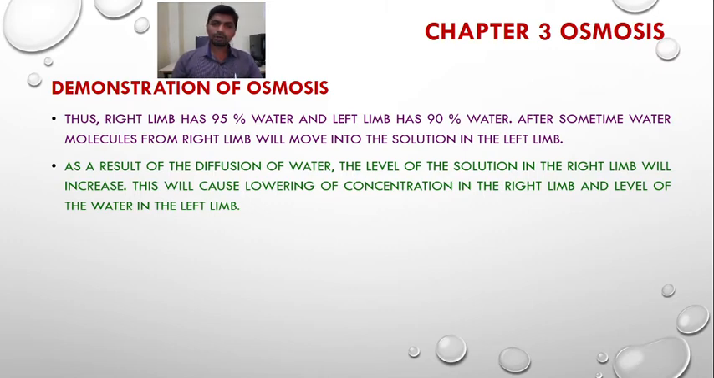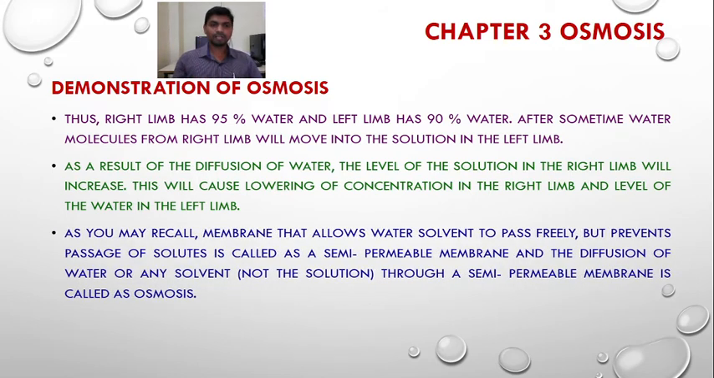So when the water has moved from the right limb to the left limb of the U-tube, the level of water in the right limb has been lowered, has been reduced, because of the movement of water from the right limb into the left limb. Okay.